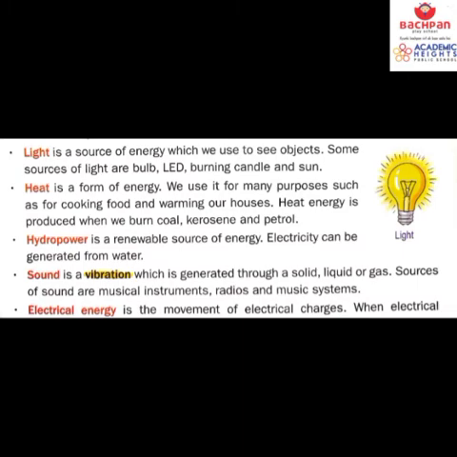See, I'm just lighting a candle, or even if I just light a bulb, what is going to be produced? Or even if the sun is there, which type of energy is produced in all these three cases? It is the light energy. So, bache, you should remember, light energy is a source of energy which we use to see objects. Some sources of light are bulb, LED, burning candle, and even the sun.